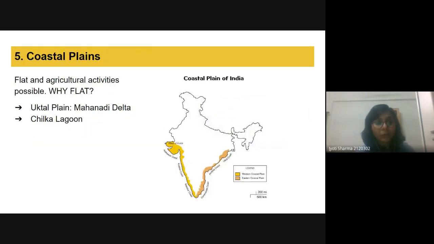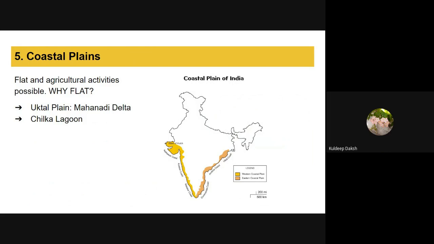Okay, so the fifth region we have in India is the coastal plain. Again we have the question, because these coastal plains have very flat, agriculture-suitable land. Why? I think Kuldeep, you already have answered it.